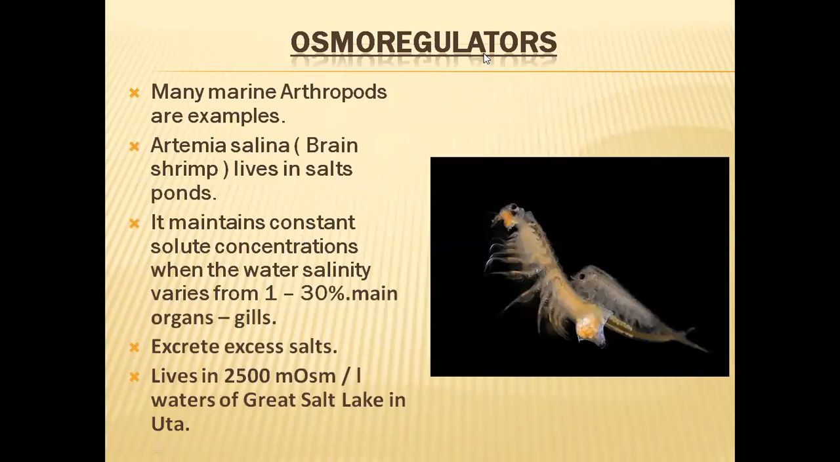And another type of organisms is osmoregulators. Most marine arthropod organisms are examples of osmoregulators. Among these, Artemia salina, whose common name is brine shrimp, is one type of prawn. They live in salty ponds. They maintain constant solute concentrations when the water salinity varies from 1 to 30%.